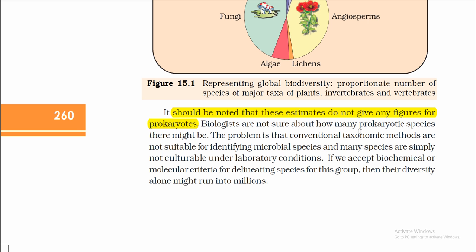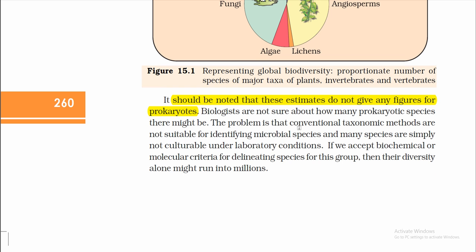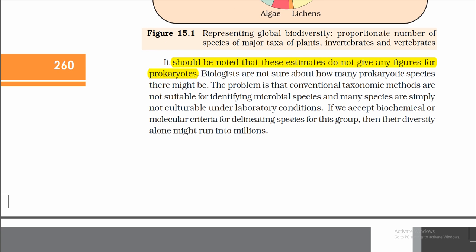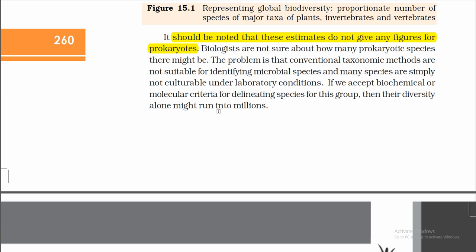Biologists are not sure about how many prokaryotic species there might be. The problem is that conventional taxonomic methods are not suitable for identifying microbial species, and many species are simply not culturable under laboratory conditions. If we accept biochemical or molecular criteria for delineating species for this group, then their diversity alone might run into